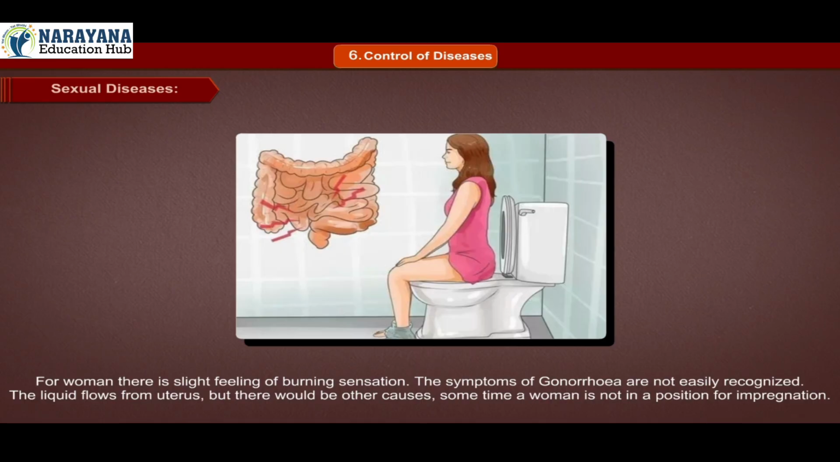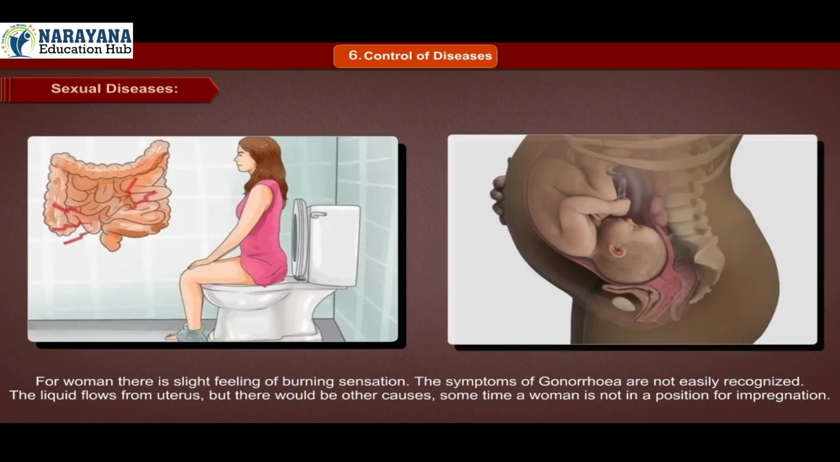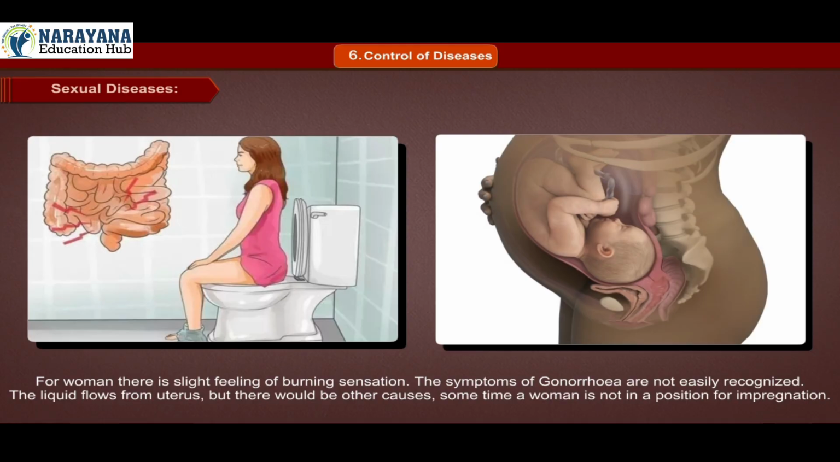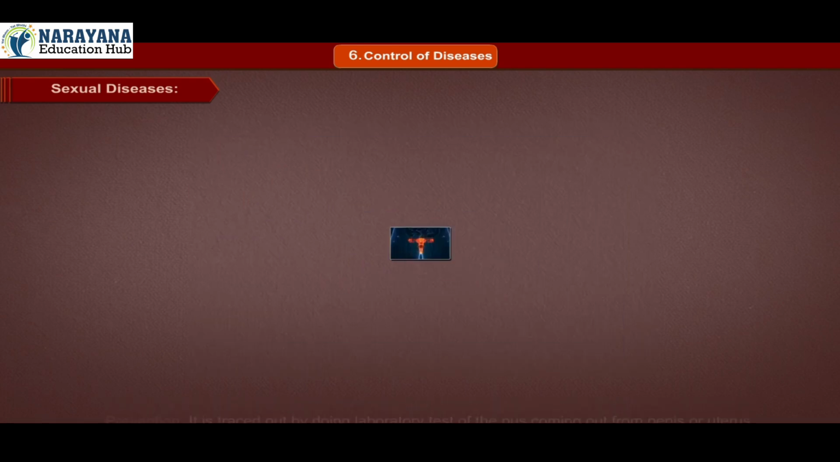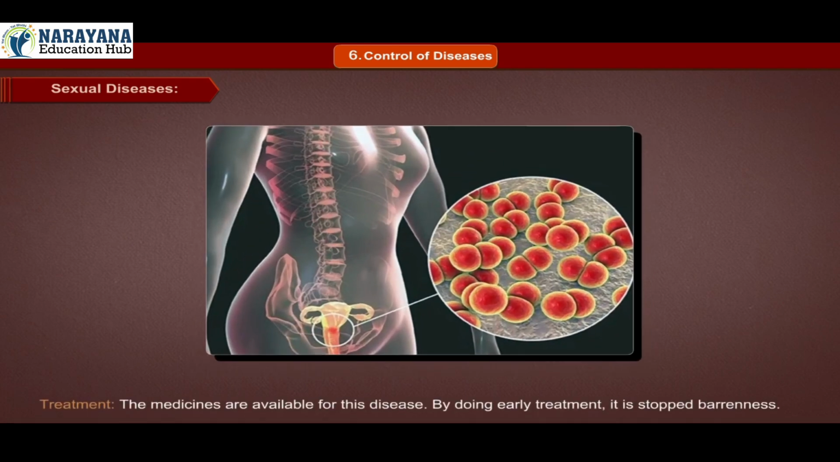The liquid flows from the uterus, but there could be other causes. Sometimes a woman is not in a position for impregnation. Prevention. It is confirmed by doing laboratory tests of the pus coming out from the penis or uterus. Treatment. Medicines are available for this disease. By doing early treatment, barrenness is prevented.